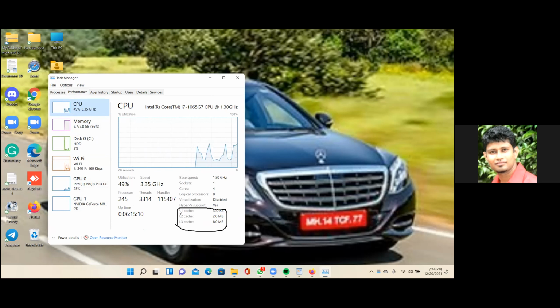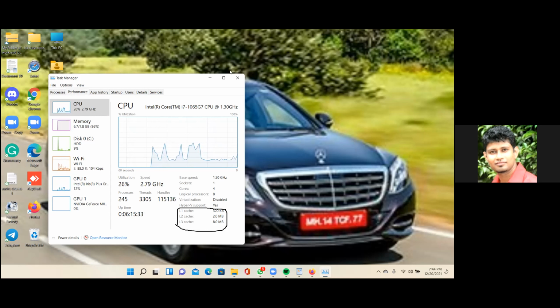There are 3 levels, level 1, level 2, and level 3. So altogether you have like 8 MB cache in level 3, 2 MB in level 2, and 320 KB in level 1. Just remember these figures, and these are KBs, very small memories, but these are the memories inside the processor.